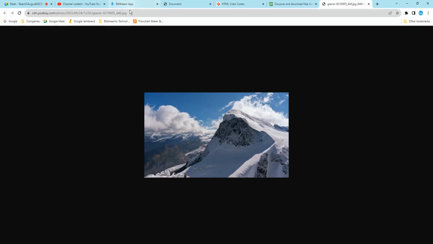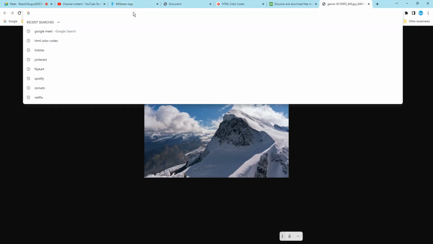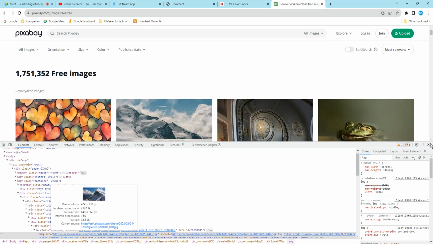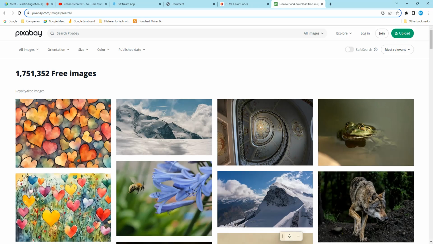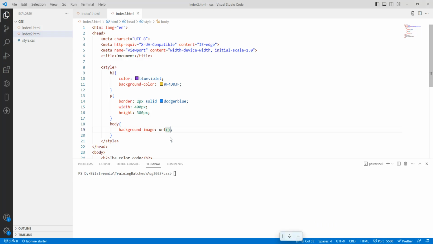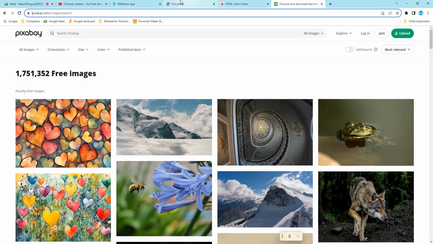Just open it, Control X, Control V. So I have taken that image, and I want to add it here. I will just add a double quote here. I will add it like this. Now I want to open this one.